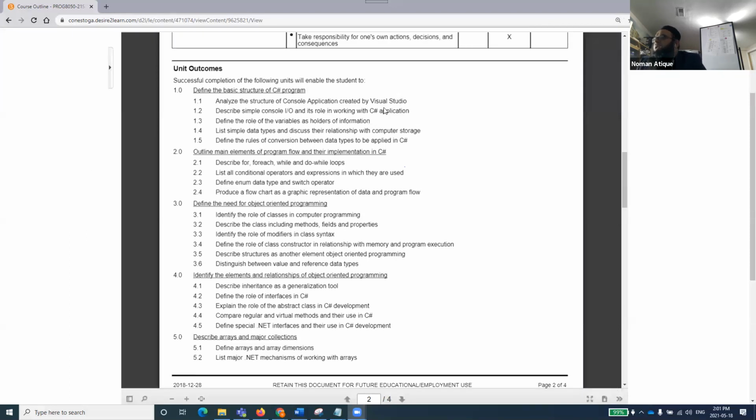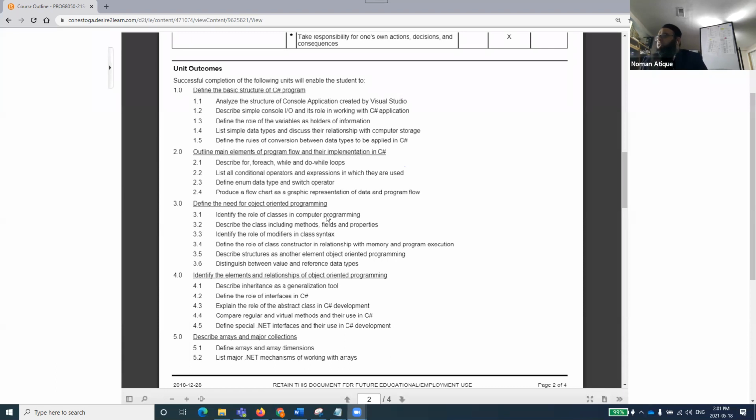Analyze the structure of a console application, describe a simple one. So we have defined the basic structure of the C# program that we'll do today, right? Outline the main elements of a program and the flow of their implementation. Define the need. By today, I mean we'll just start these concepts and talk about all of these turn by turn. What are variables? For someone who is looking for a very good basic background, I will give you a very good base of that, but just don't worry about that.